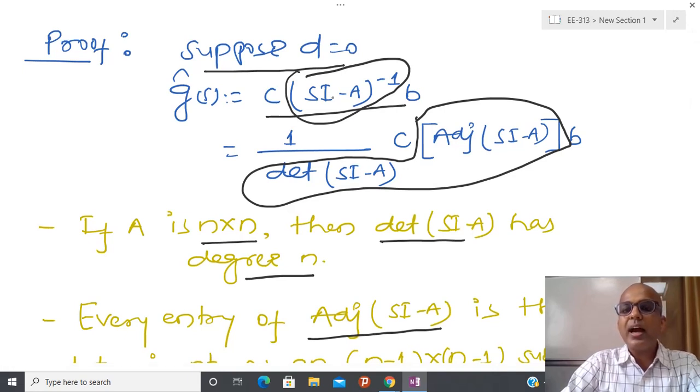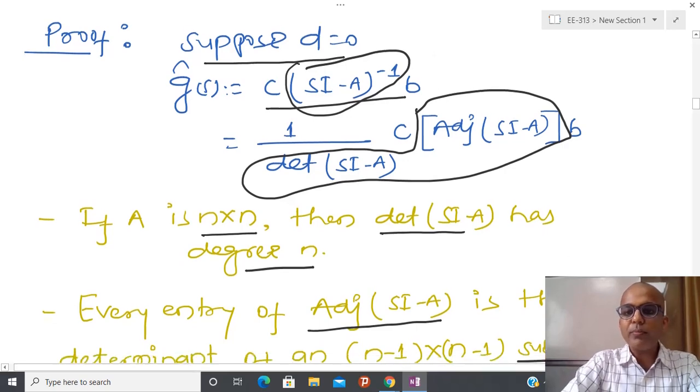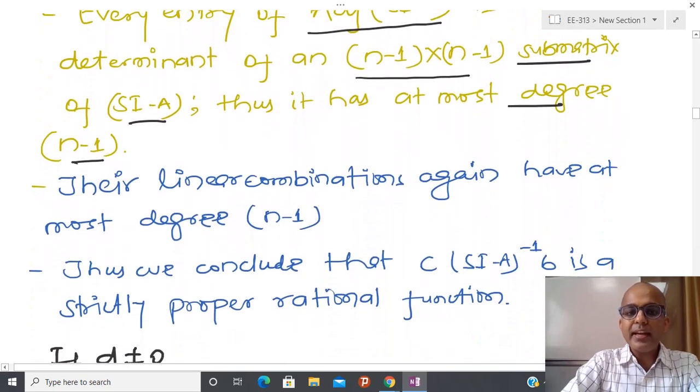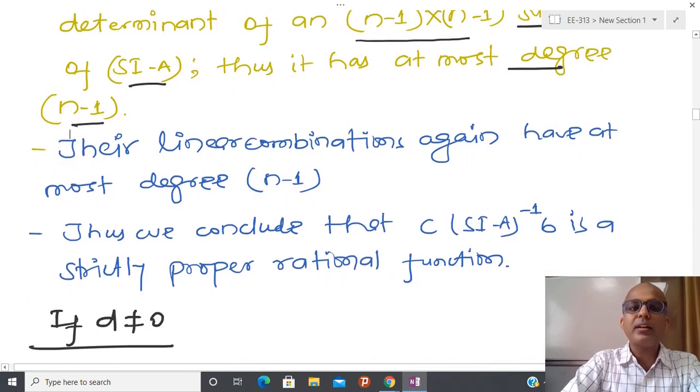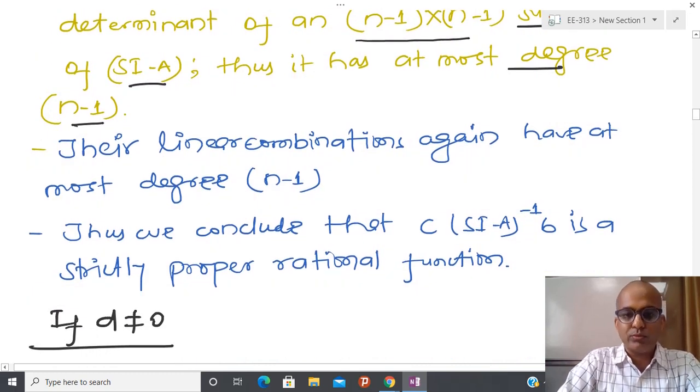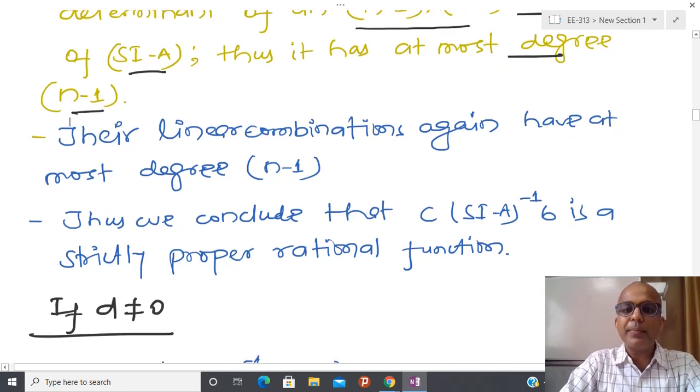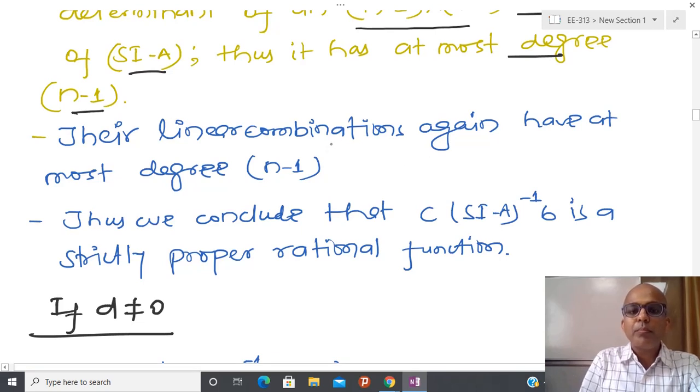Whenever I have multiplication of one matrix with another matrix, and some vectors are also involved, it is possible to show that we can write it as a linear combination. And a linear combination of polynomials of degree n minus 1 is again of degree n minus 1. So due to that, in the numerator I now have a polynomial of degree n minus 1, and in the denominator I have a polynomial of degree n.